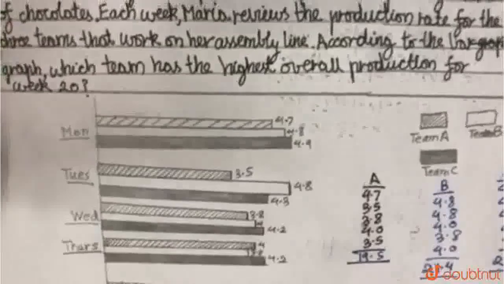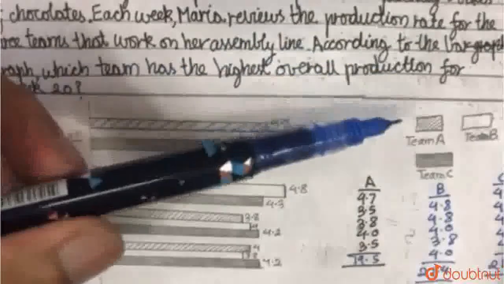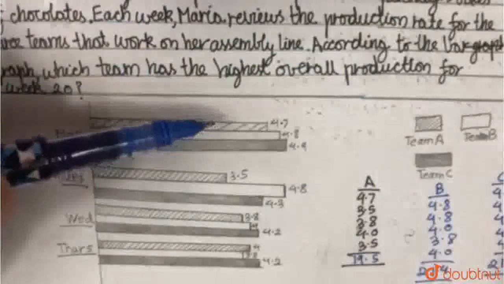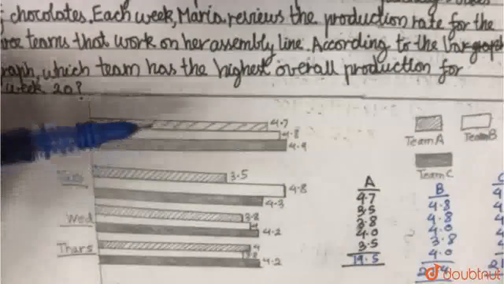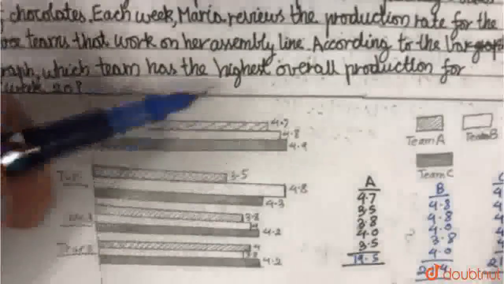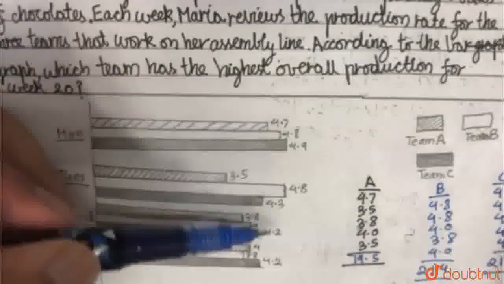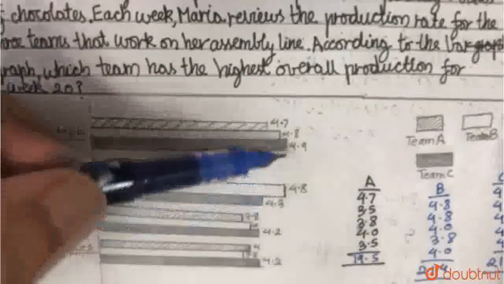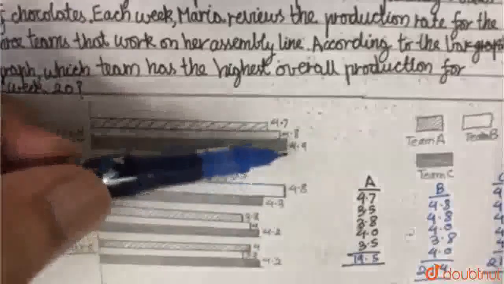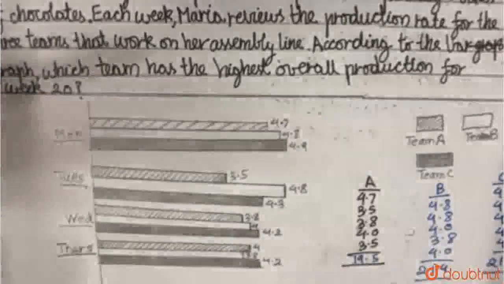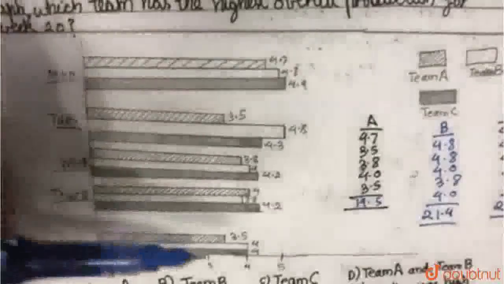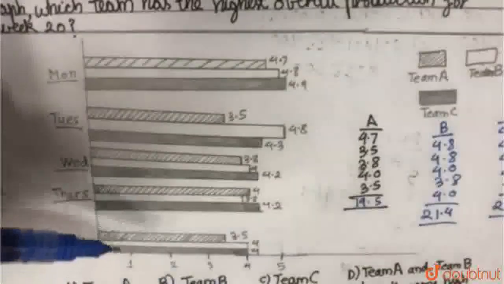So this is the bar graph. As you can see in the legend which is provided over here, the first one is team A, the striped one, the white one is team B, and the dark one is team C. I have taken a tentative value of all the bar charts that are given over here in accordance to the length which is given over here.